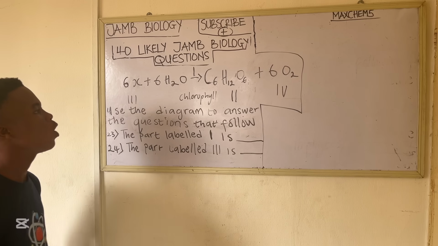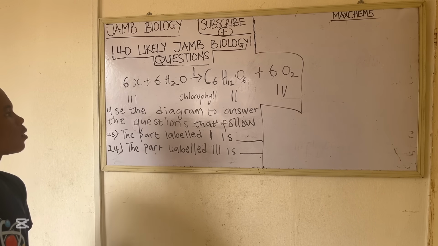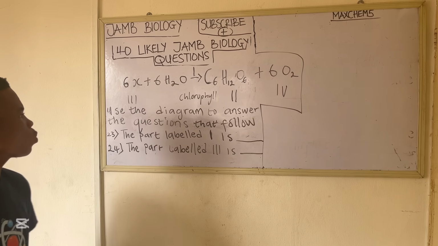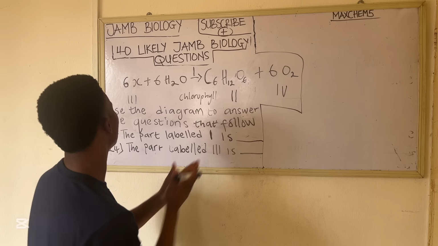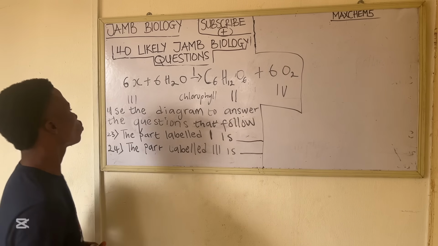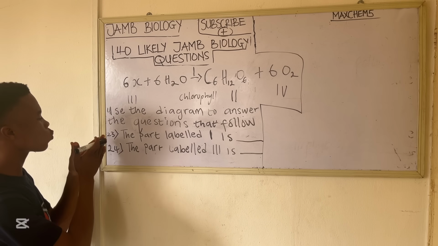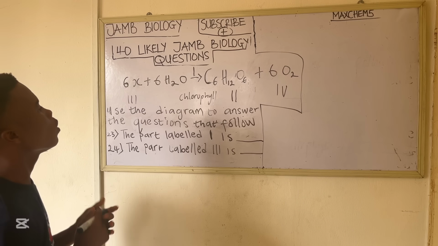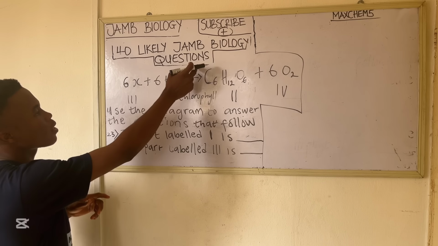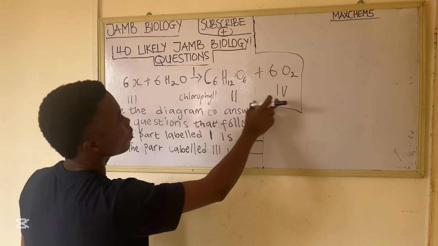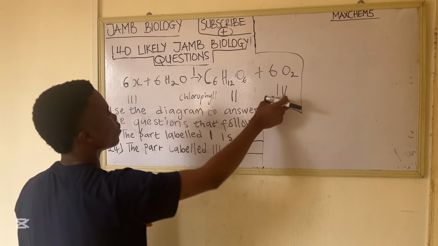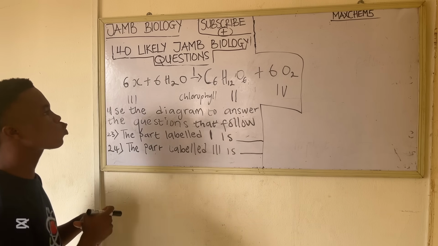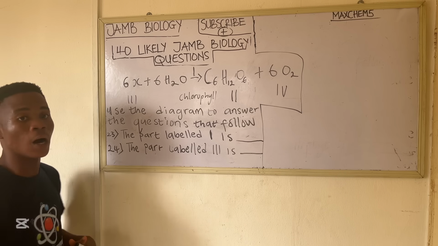The next question. We are given an equation and we have to answer two questions based on the equation provided. The question says use the diagram to answer the questions that follow. Question number 23 says the part labeled I. If you look at the equation here, you see that some parts are labeled, I, I, I, and IV. And if you look at this question very well, you discover that it is from the topic photosynthesis, that is our plant nutrition.